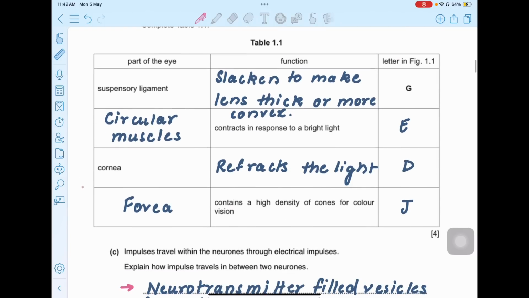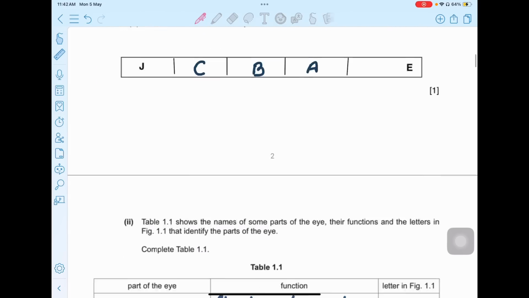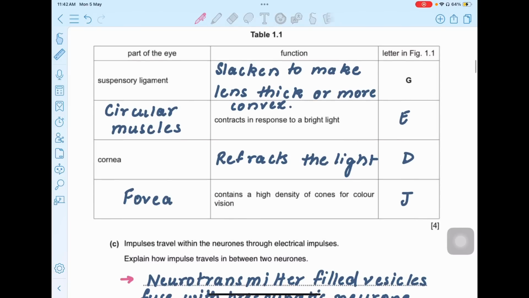Then next one is cornea. Simple function of cornea is that it refracts the light, because obviously the medium is changing when the light rays are traveling, so it refracts the light, and that's going to be your D. Okay, and the next one that we have here contains high density of cones for colored vision, and that's fovea.